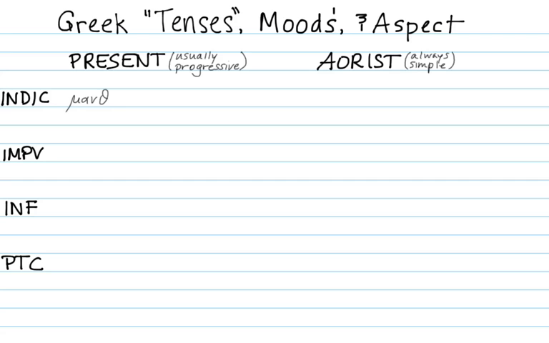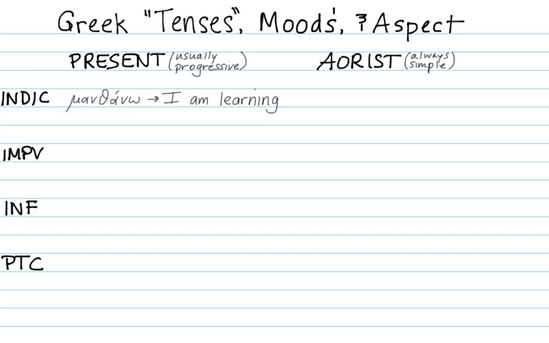So now let's look at how aspect and mood come together in the Greek. So for the present tense, let's say that it's usually progressive, and for the aorist, let's say that it's always simple. For the indicative, if I want to use the verb manthano, that's the Greek present tense, it usually has a progressive aspect, "I am learning."